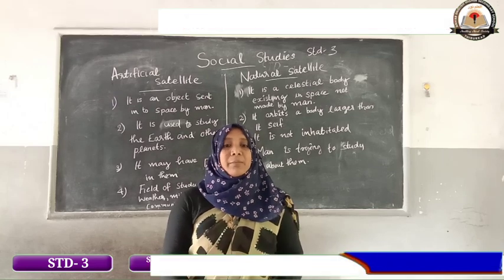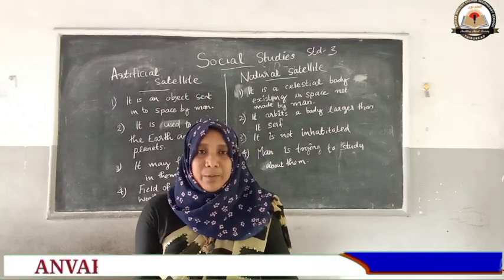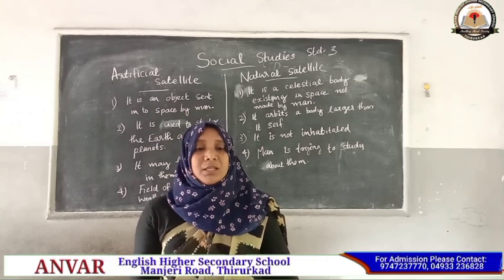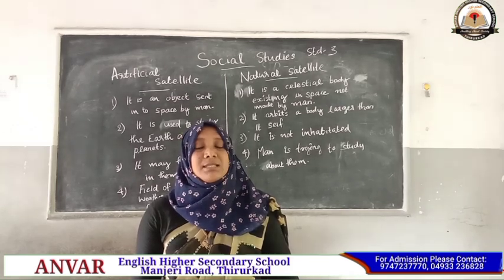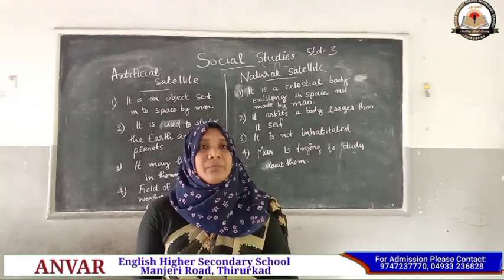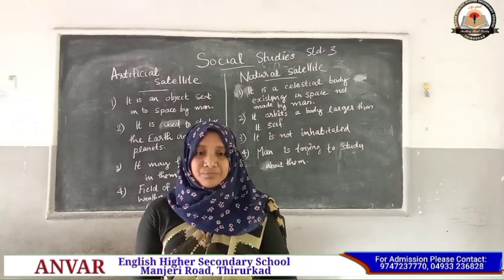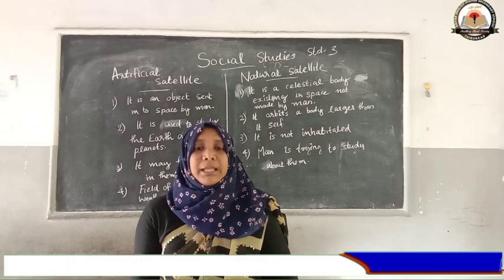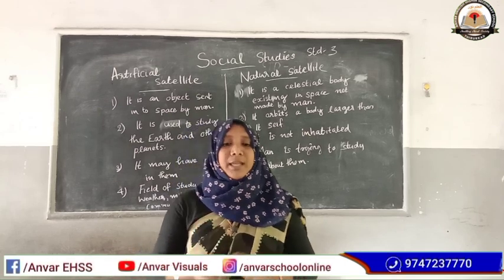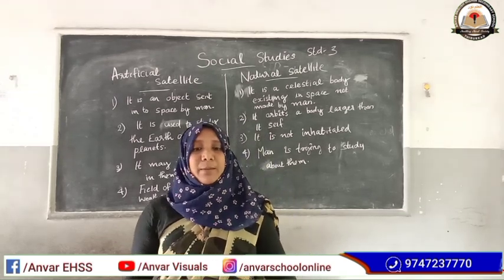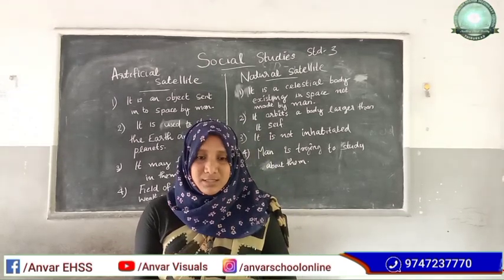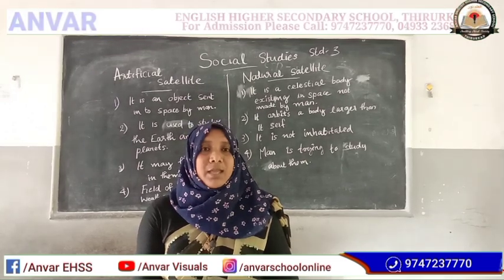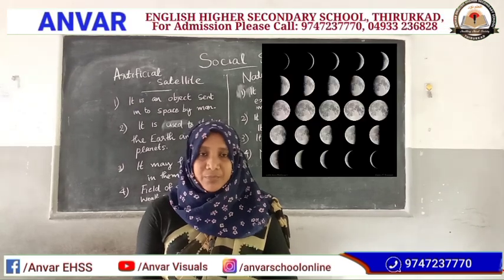Then the moon appears to change its shape. We can see only one side, and the moon appears to change in its shape. These changes are known as what? The phases of the moon.